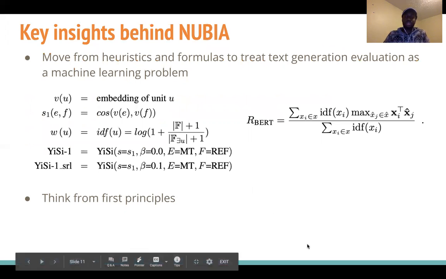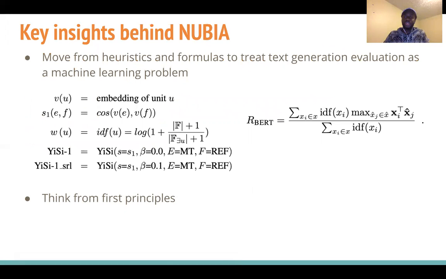So the key insight behind NUBIA is that before our work, a lot of people were treating it as a formula problem. People were thinking about how do we find the correct formula? A lot of people proposed different formulas, for how you would take a sentence and do something with the embedding, or do something with the TF-IDF of the various words.